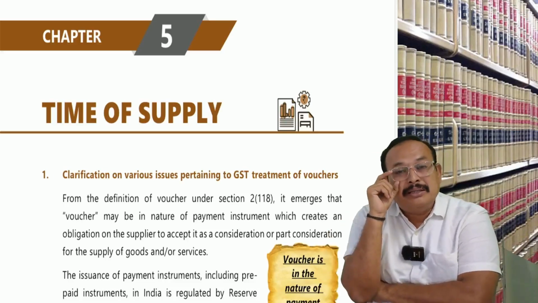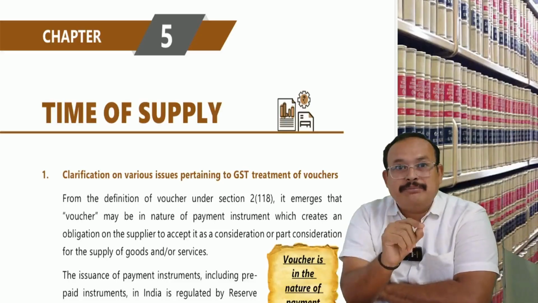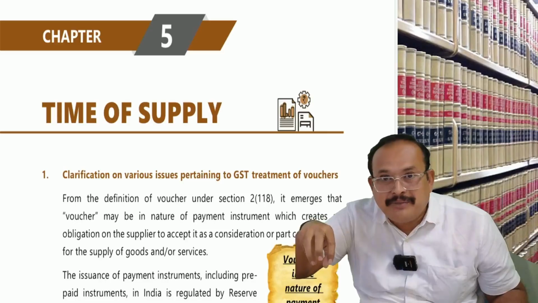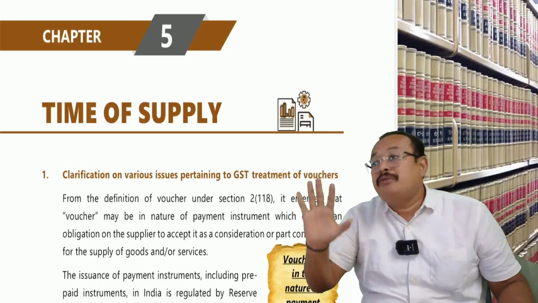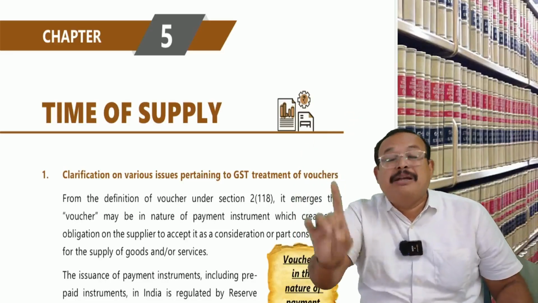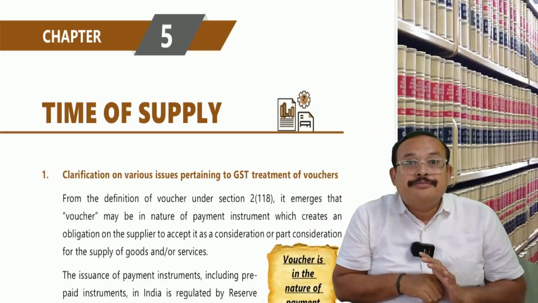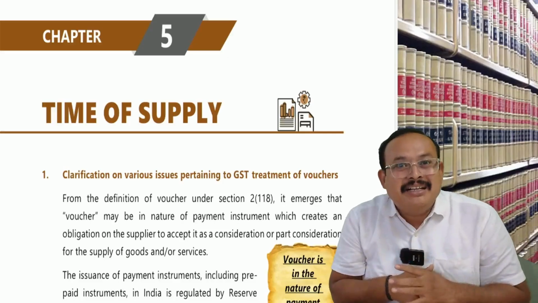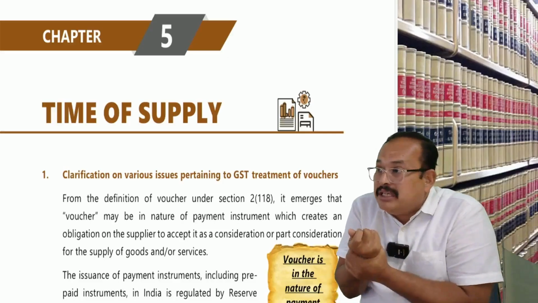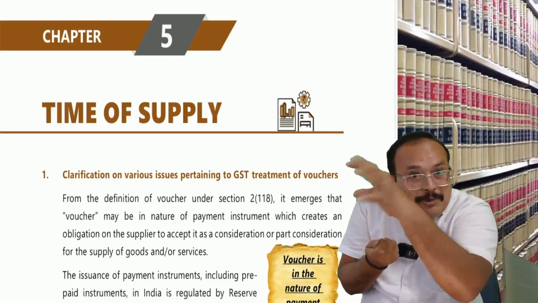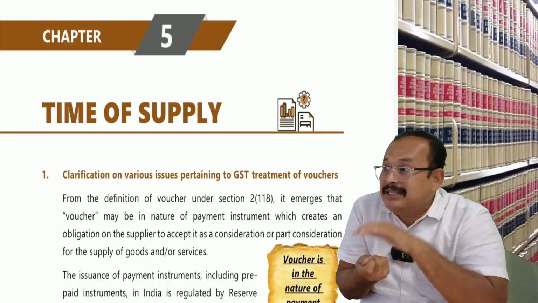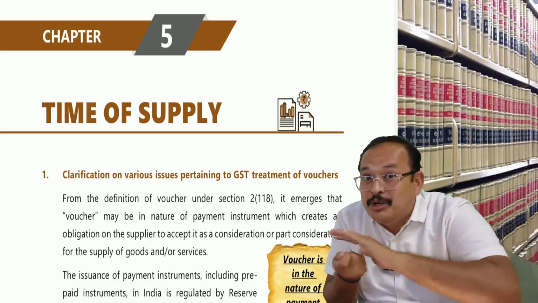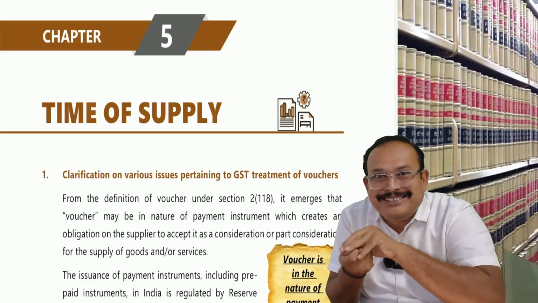That means you purchase a 5,000 rupees worth voucher from an authorized Reserve Bank of India shop by paying 4,500. This was the benefit, no? And the person holding the voucher can redeem it in the respective shops where they accept it. The voucher is equal to money, a money instrument.